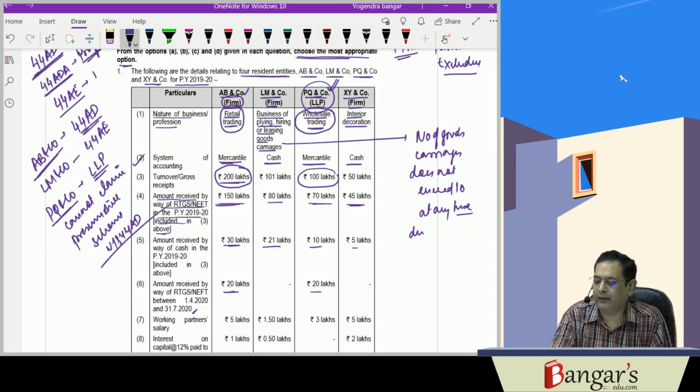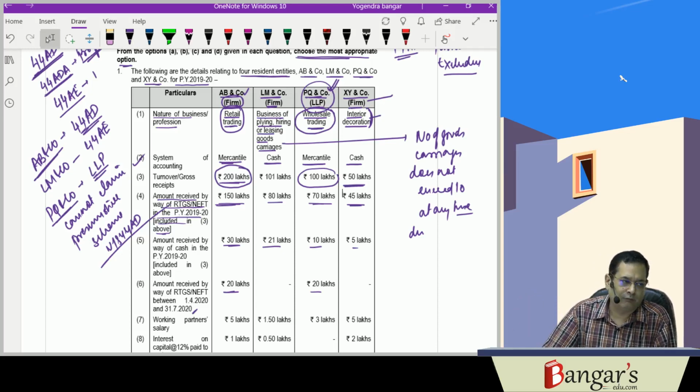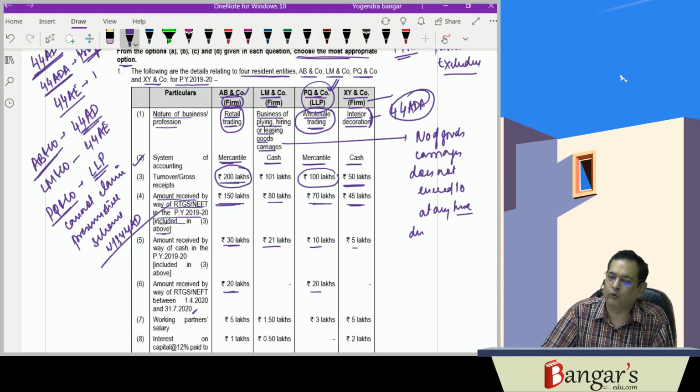Then XY and company, it's a firm, and they are carrying on a profession notified under 44AA, interior decorator, and their gross receipts do not exceed 50 lakhs. So here, when the gross receipts do not exceed rupees 50 lakhs, then they can go for presumptive basis taxation under 44ADA. These professionals can go for what? Section 44ADA.